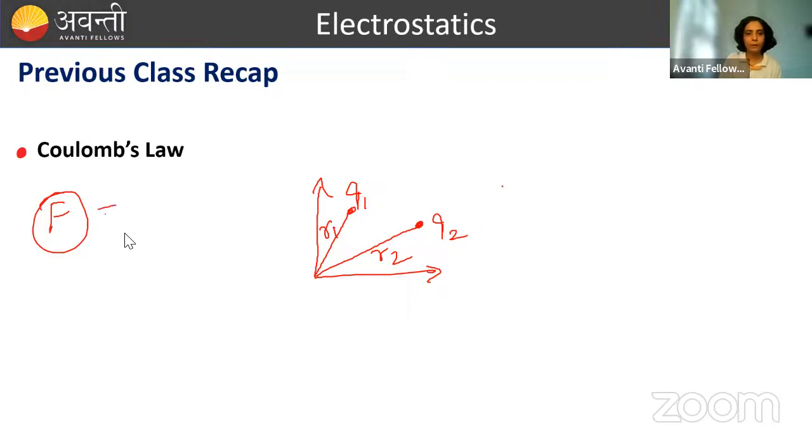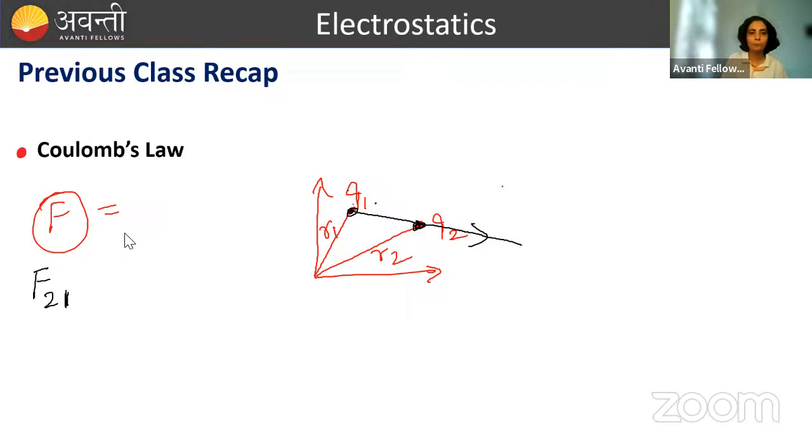This is my motto. Magnitude लिखना है and direction. So if I'm talking about force acting here on charge Q2, so on charge Q2 I am calculating force, because of Q1. Q1 will apply force on it. Both are positive charge, so Q1 will repel Q2. Repulsion means Q1 will apply force on Q2 in such a way that it will push Q2 away from itself, yani ki in this direction. So this is the direction of force.